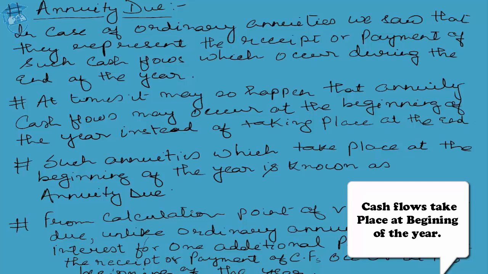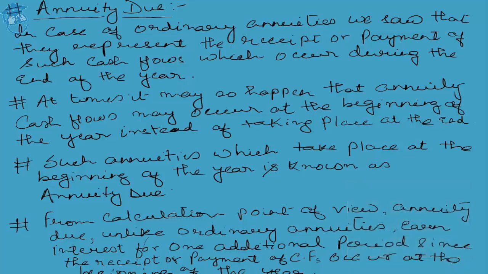It means under annuity due, the cash outflows take place at the beginning of every year, and that identical, fixed amount of cash flow takes place for n number of years down the line. So the only difference between annuity and annuity due is that in the case of annuity, the cash flows take place at the end of the year, while in the case of annuity due, they take place at the beginning of the year.